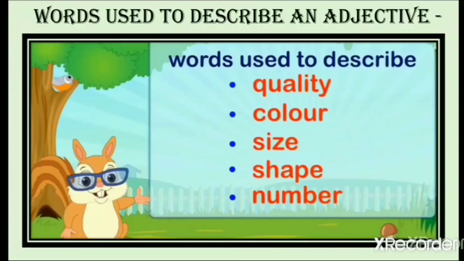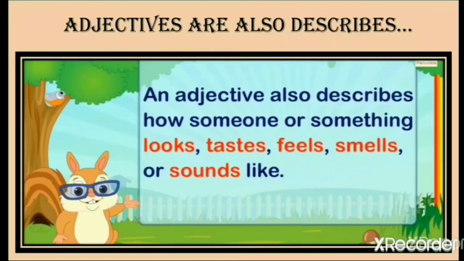Now how come? Let us see. An adjective also describes how someone or something looks, tastes, feels, smells, or sounds. So I repeat this. An adjective also describes someone. Someone means a person, or something that looks, tastes, feels, smells, or sounds like.